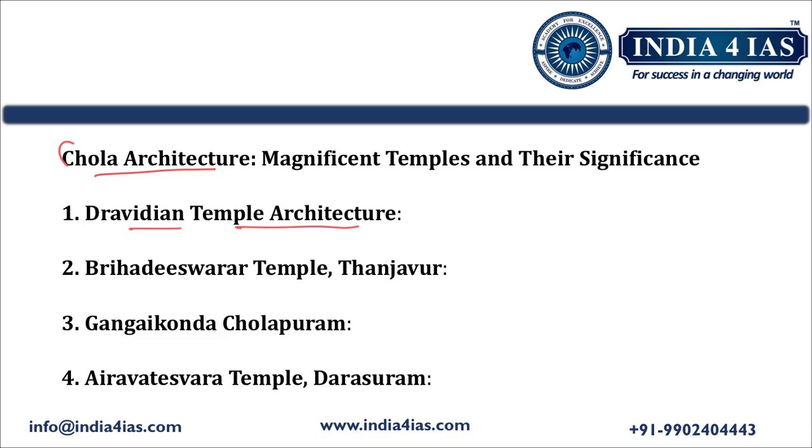For that we can write examples like the Brihadeshwar temple, which exists in Tanjavur. We should also explain in detail about the Brihadeshwar temple, which was built by Rajaraja I. It is also known as the Dakshina Meru temple, it has a massive vimana, and it is one of the UNESCO World Heritage Sites; that we should write. Then we should talk about its tradition: this temple depicts the stories of Shaiva tradition and mythology. Then we should talk about the construction material used in building the Brihadeshwar temple. This adds value to our answer.